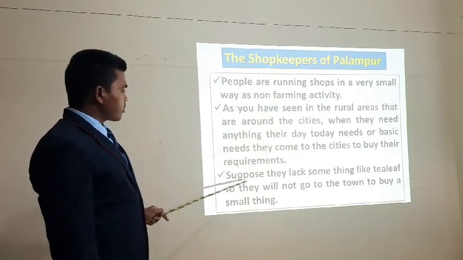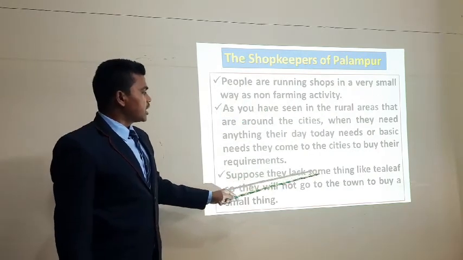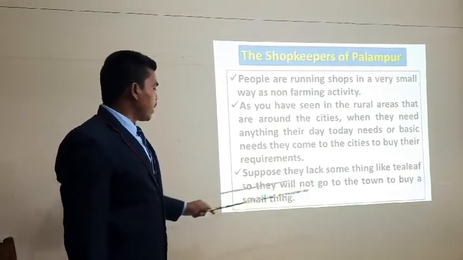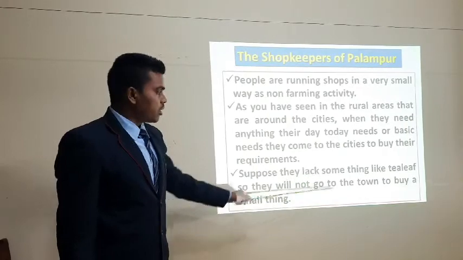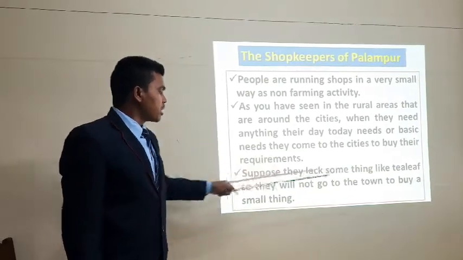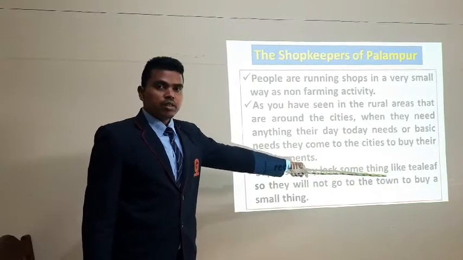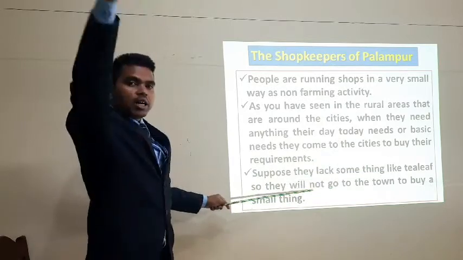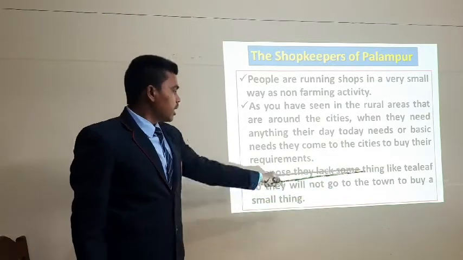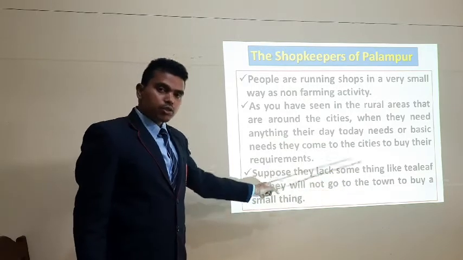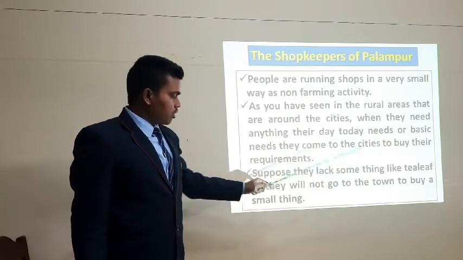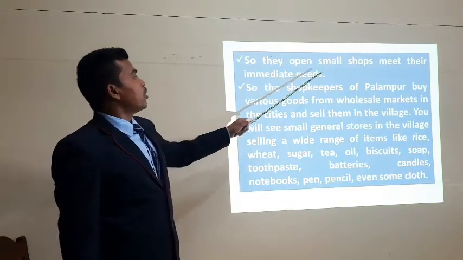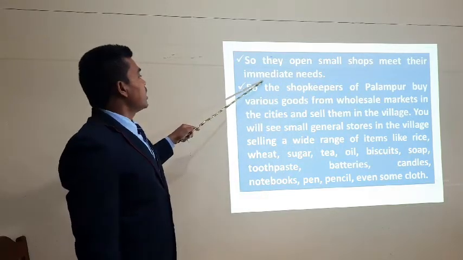Suppose you need something like tea leaf, you will not go to the town to buy such a small thing, correct? I'll give you an example of tea leaf. Suppose you are making tea and you remember that there is no tea leaf. For a small thing, you cannot go so far to the cities. You can buy the tea leaf immediately if a shop is there in the village. So they open small shops to meet their immediate needs.